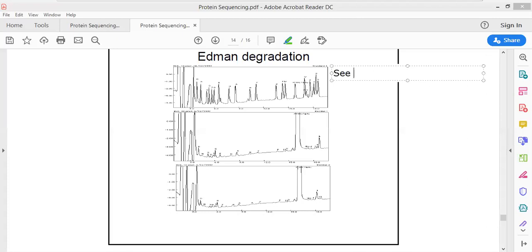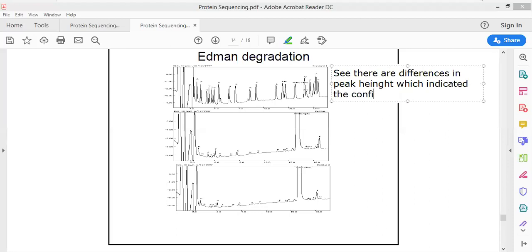See, there are differences in peak heights, which indicate the confidence limit of the amino acid residue that has been determined.